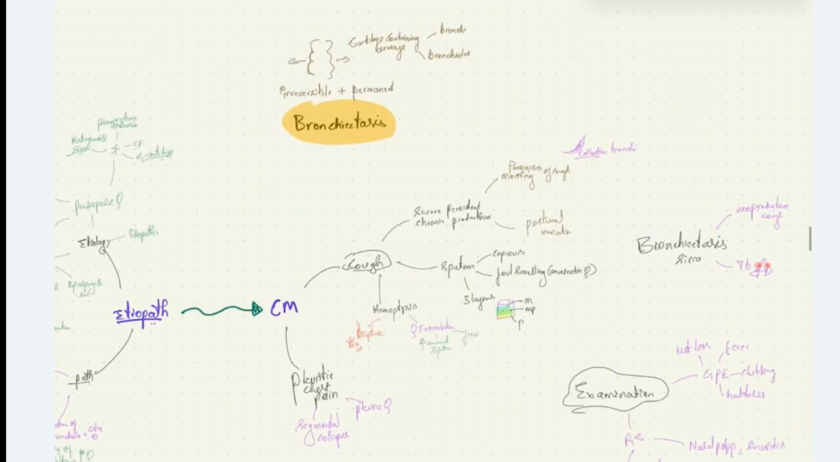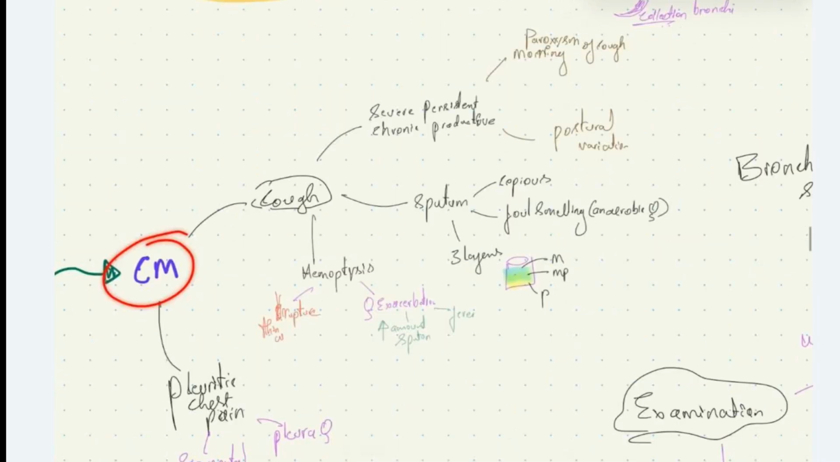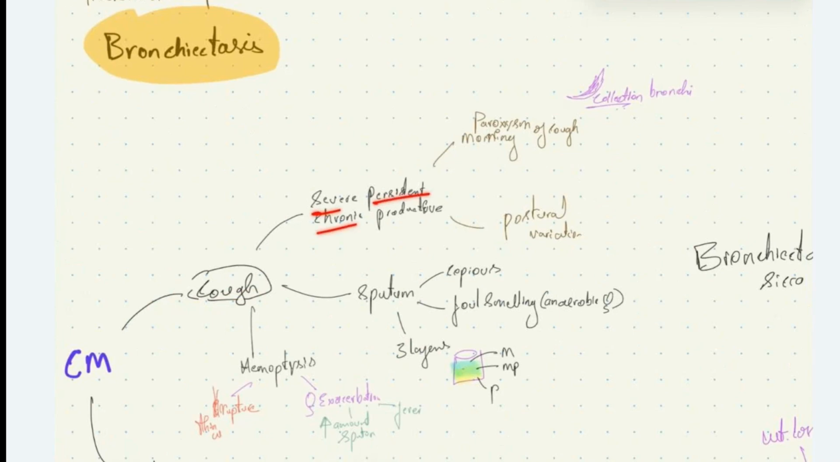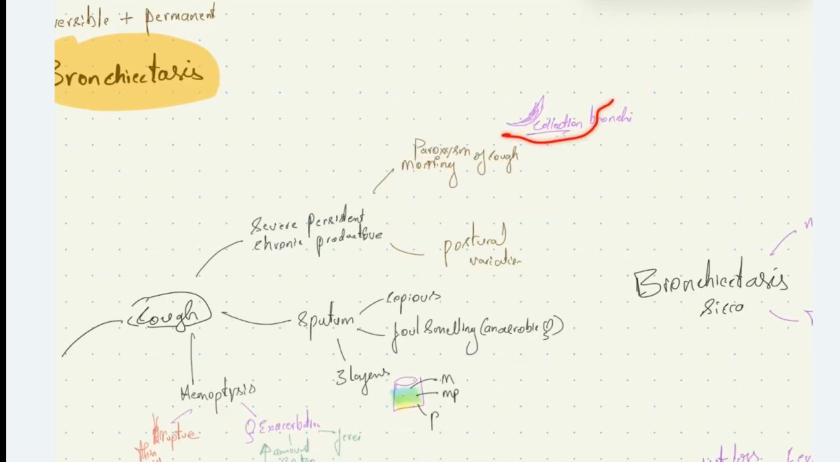The clinical manifestation of this condition is cough. The cough seen here is severe, persistent, chronic and productive. So, in the morning, the patient will have paroxysms of cough, which is due to the collection of secretions in the bronchi when the patient sleeps. There is postural variation of cough, you know that.